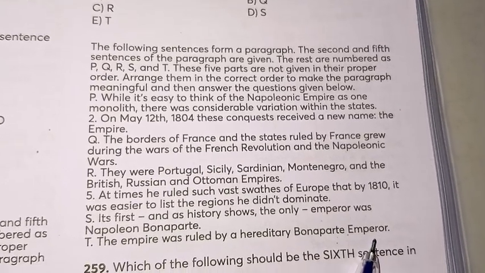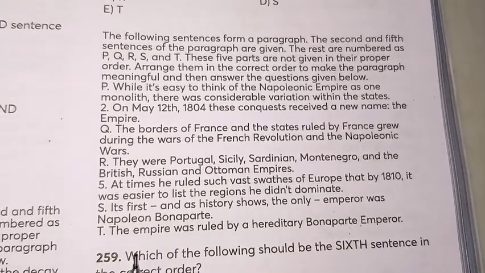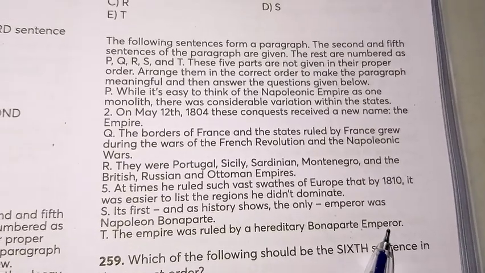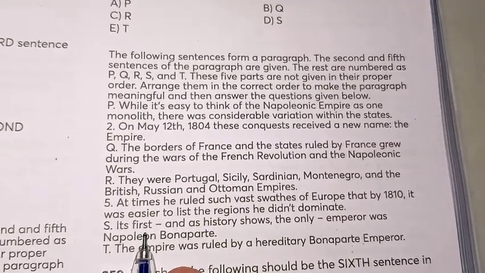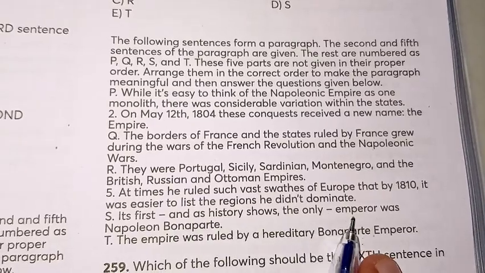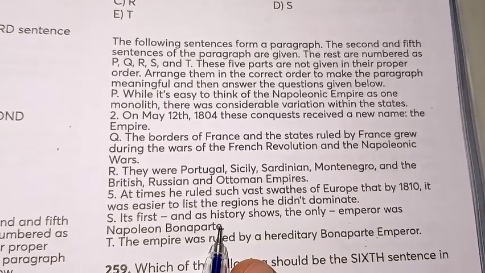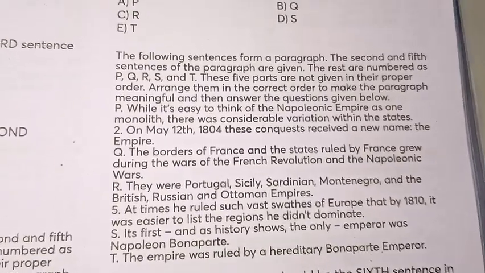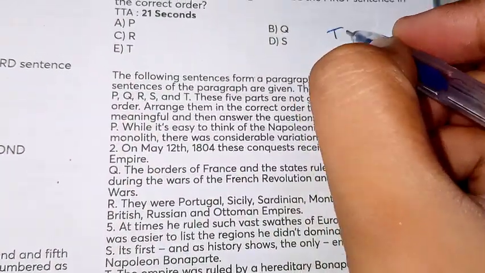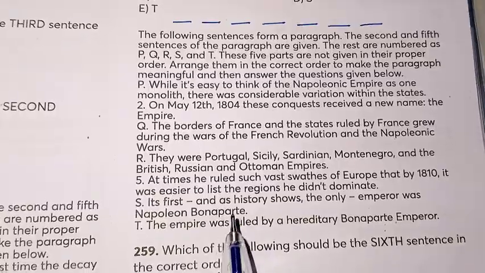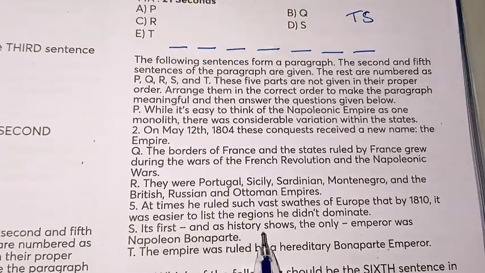Then we can see that first they are mentioning that it was a Bonaparte emperor, and after that they are telling us its first, and as history shows, the only emperor was Napoleon Bonaparte. It means that T and S is a pair. So we have made a pair of T and S.